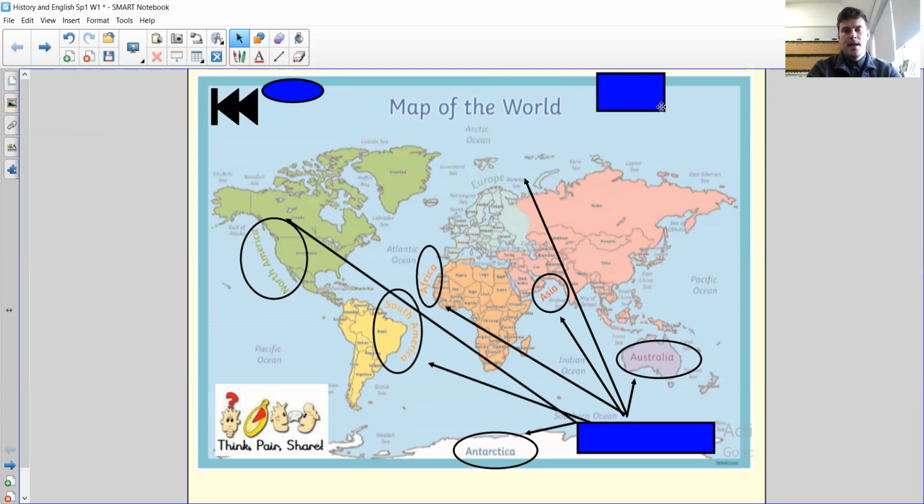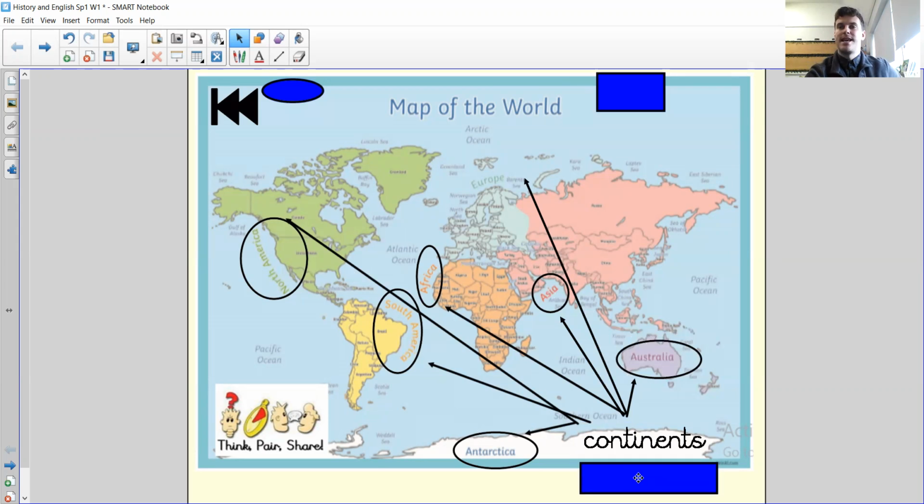And you'll see that on our map, I have got arrows pointing to the names of some places. I've got Antarctica, South America, which we've already learned about, North America, which we've learned about, Africa, Europe, Asia, and Australia, or sometimes we call this one Australasia or Oceania. Now, I wonder, what do we call these 7 places on Earth? Pause the video now. Fantastic. Hopefully, we all said that they are continents. They are the 7 continents of the world.